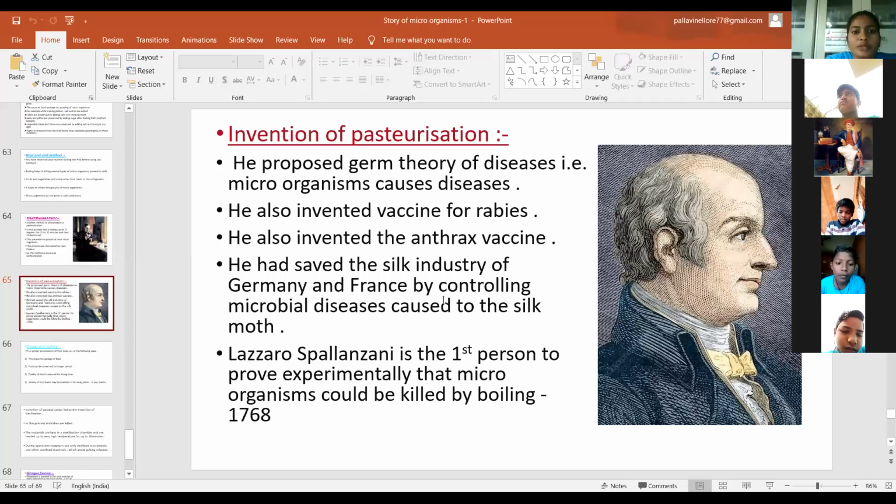And then Lazzaro Spallanzani. He is the first person to prove experimentally that microorganisms could be killed by boiling.